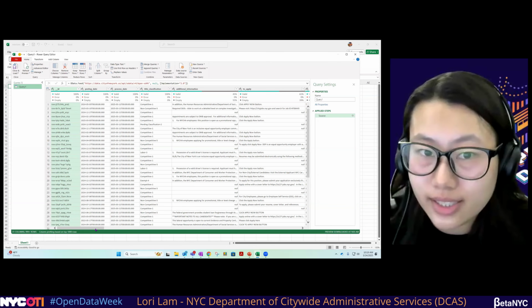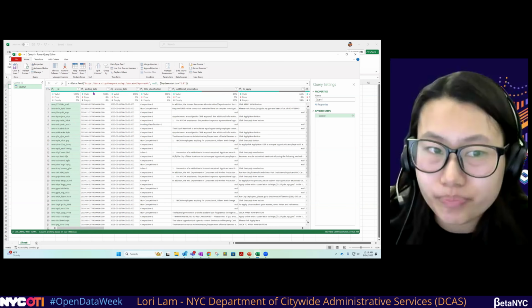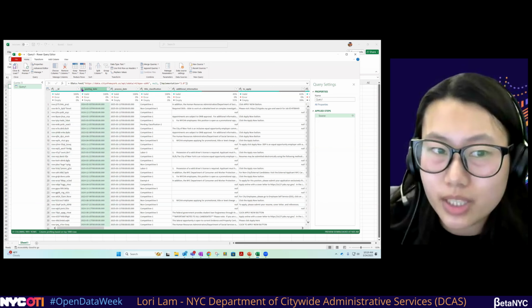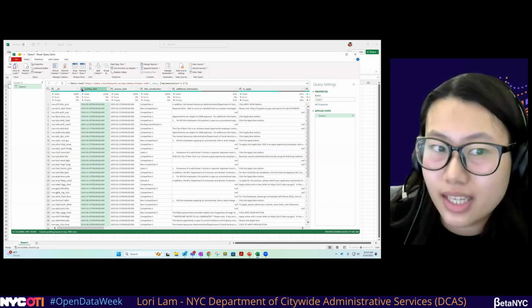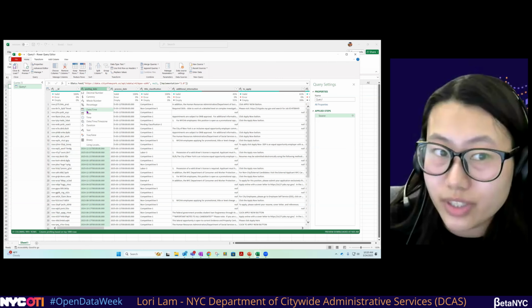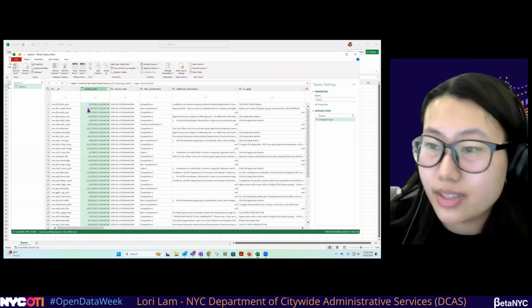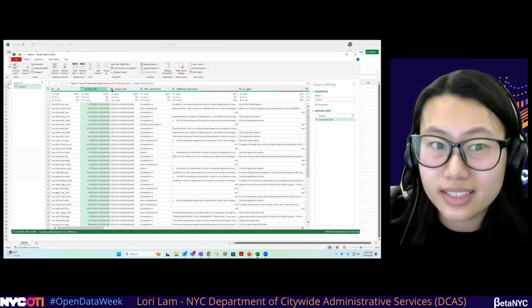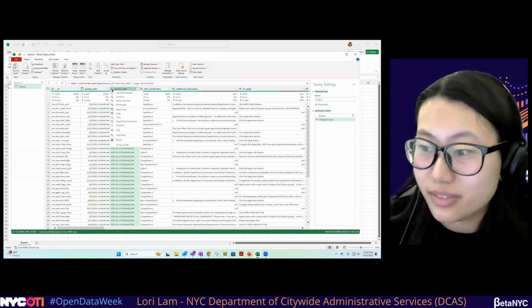And quickly looking at our data, we see posting date, we see process date, but the data type here is text. We want to change that to date and time. You can do that very quickly by clicking the ABC and clicking date and time. This will allow us to do analysis and more accurate analysis in the future.